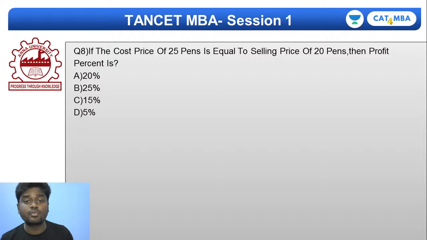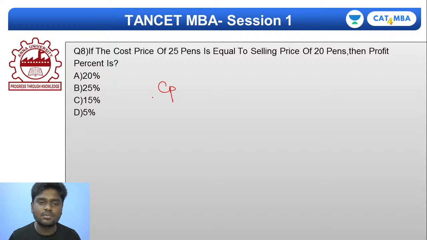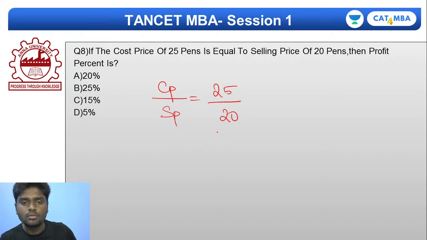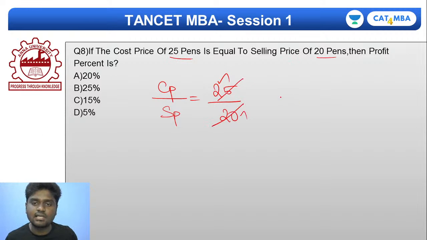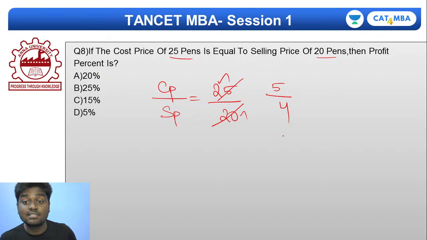If the cost price of 25 pence is equal to the selling price of 20 pence, then what is the profit percent? That's the question. So listen very carefully. Better not complicate this. Cost price by selling price is equal to 25 by 20. That's it, so I've got the ratio. How? If cost price is 25, selling price will be 20. If you simplify this ratio, you'll get 5 by 4. Now listen very carefully.